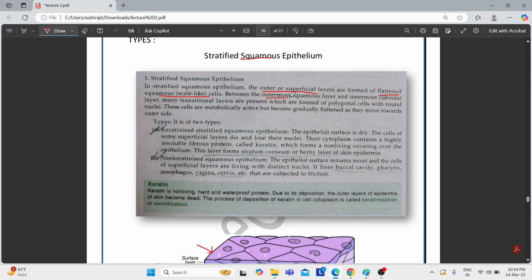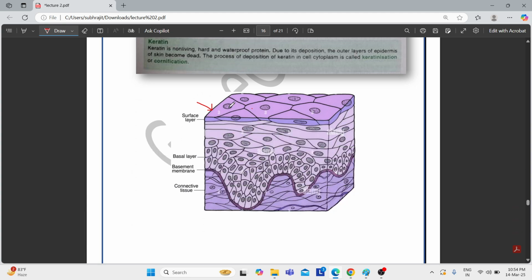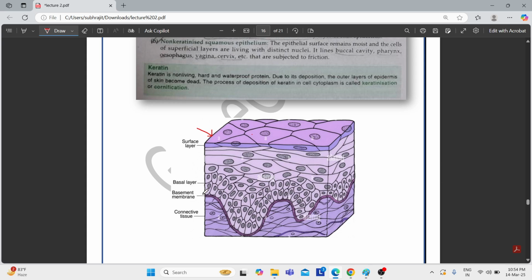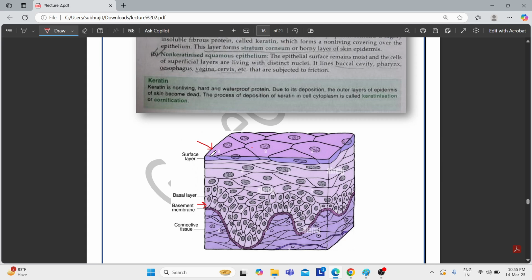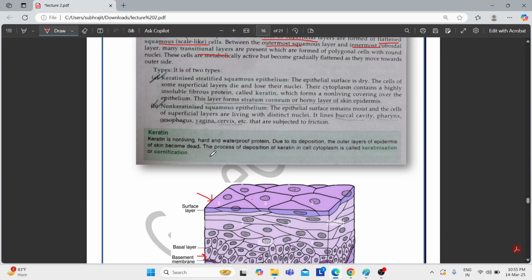Between the outermost squamous layer and the innermost cuboidal layer, there are transitional layers. That means, if this is the inner layer and this is the surface layer, the inner layer has cuboidal cells, or columnar cells can also be present. This is the innermost layer, this is the outermost layer. Between them there is a layer which is called the transitional layer.